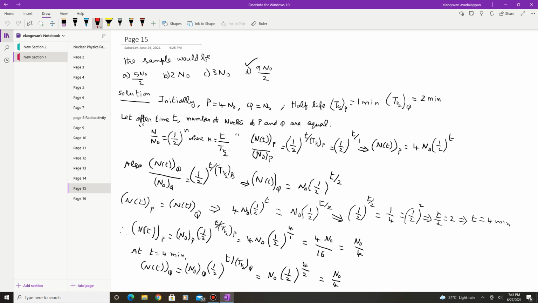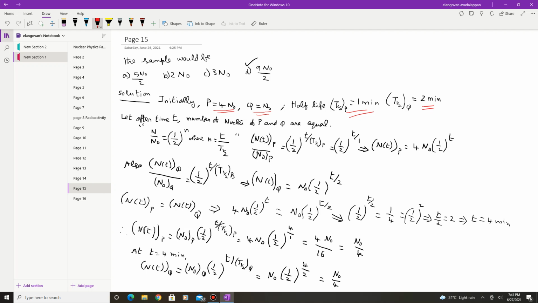Now the solution. This is given P 4 N0, for the sample Q, this is N0. The half-life is given for sample P as 1 minute and for sample Q as 2 minutes. Now let after time t, the number of nuclei of P and Q be equal, and therefore let us use this expression: N by N0 is equal to half to the power n, where n is the number of half-lives.